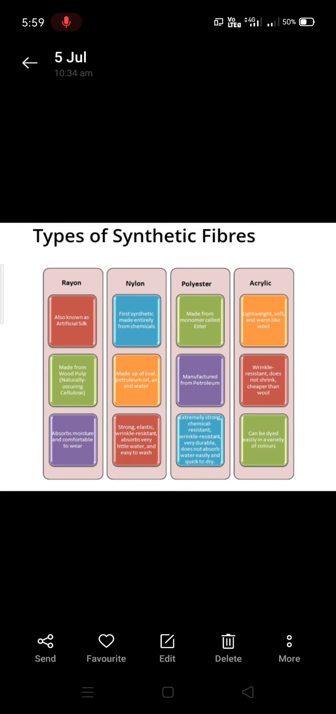Now we'll move to types of synthetic fibers. Under that we have rayon, nylon, polyester and acrylic. Rayon is also known as artificial silk.